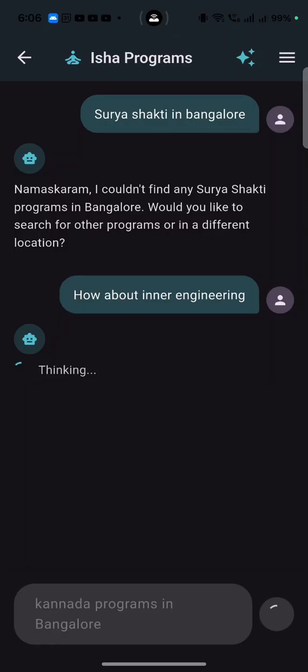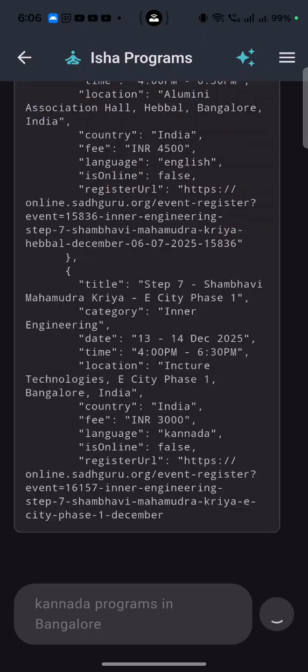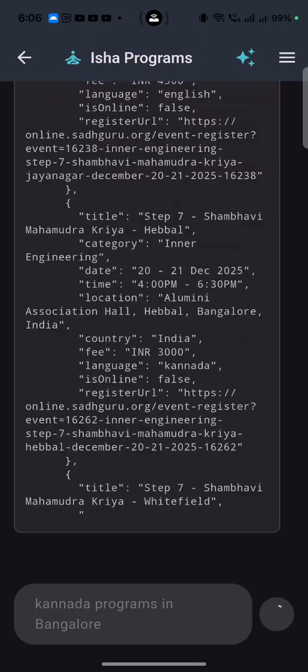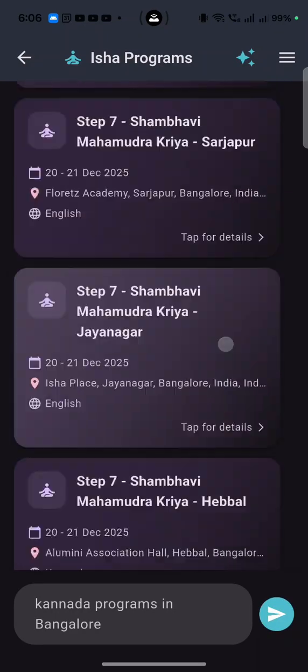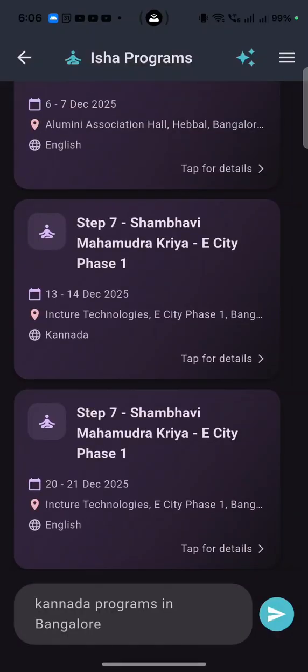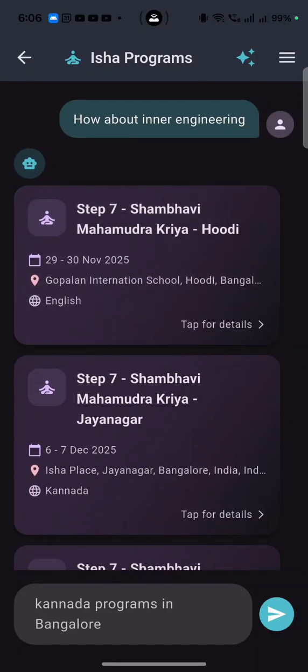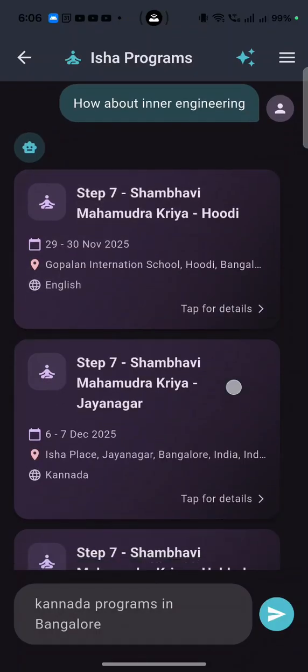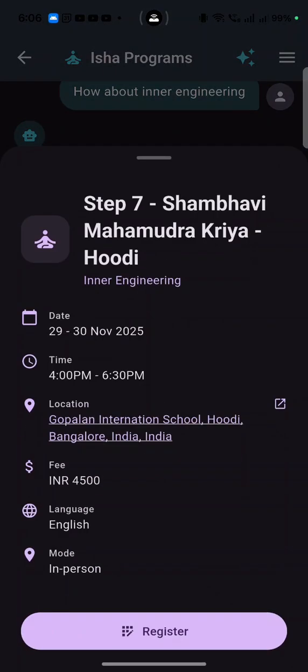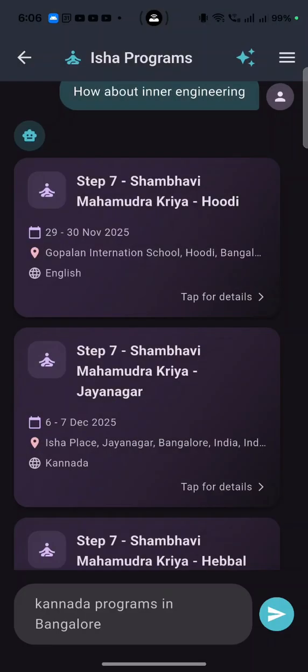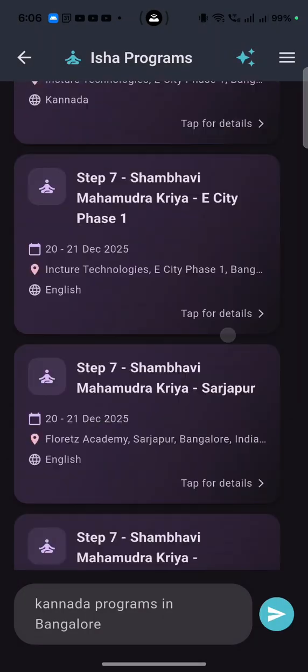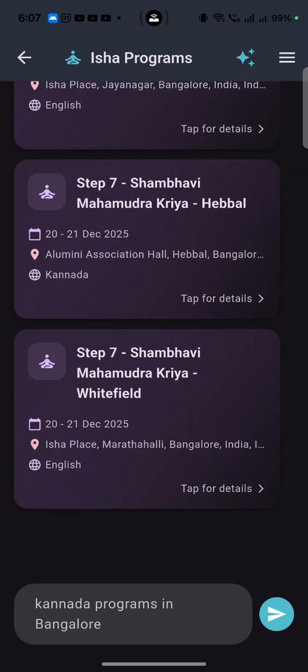Usually our chat interfaces with AI are all text based, like how you are seeing here. But what we are doing is using a concept called Generative UI. Google spoke about this when they launched Gemini 3 Pro just a few days ago, and they released an SDK in Flutter to make use of this concept. Because we have a custom server and not Firebase, we are doing a custom implementation of this. Okay, so these are the inner engineering programs in Bangalore.